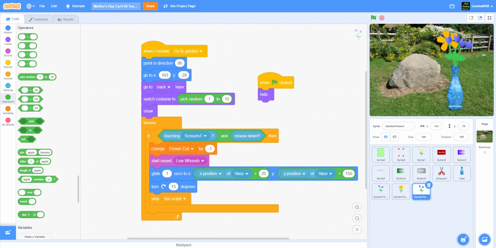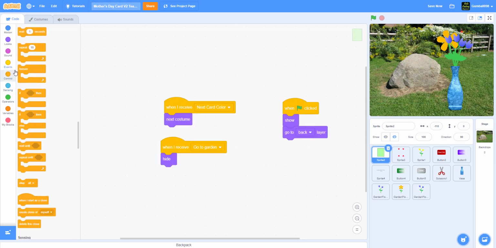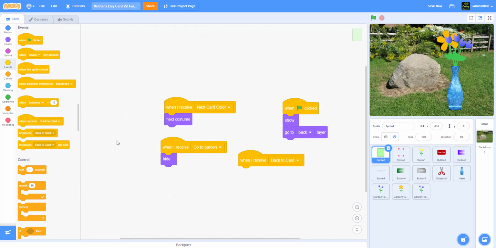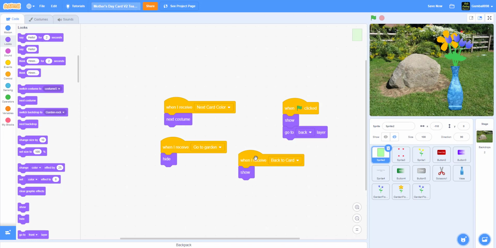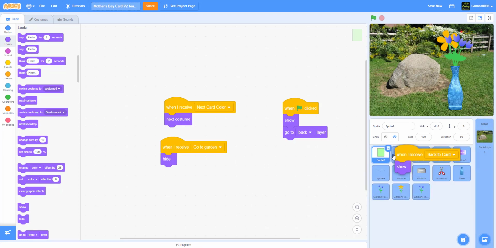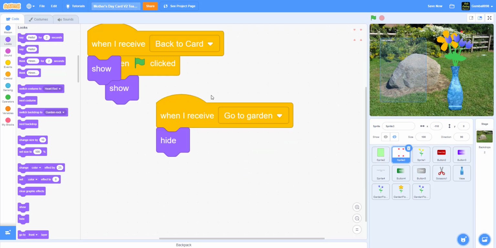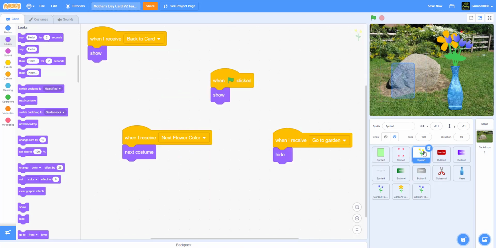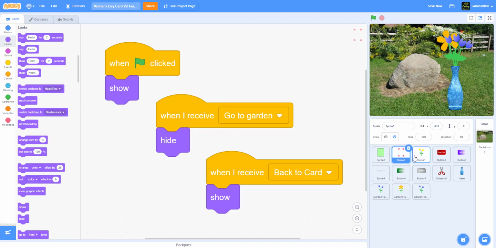So we got to put the original things like the card. When I receive back to card, then it will show. And now I'm just going to put this for basically everything, except the buttons. This. And that's it. So let's just check if I have that. Back to card, back to card, back to card. So there we have it. Oh, I don't think I checked the hearts. No, I did. Back to card.